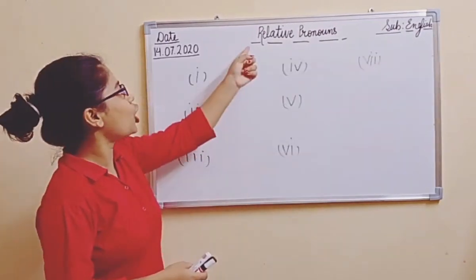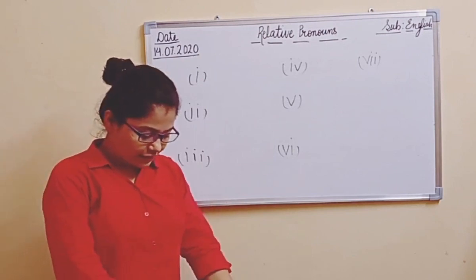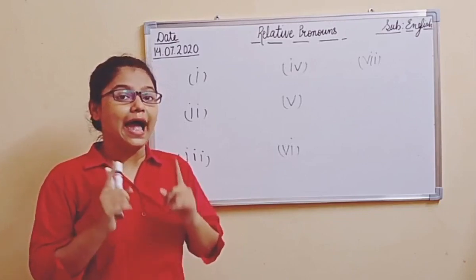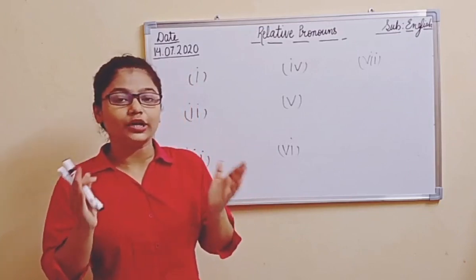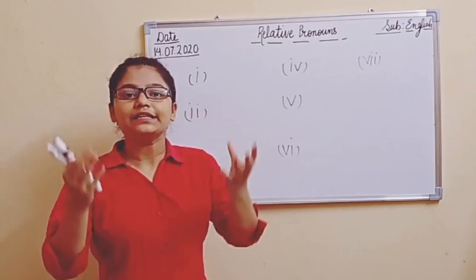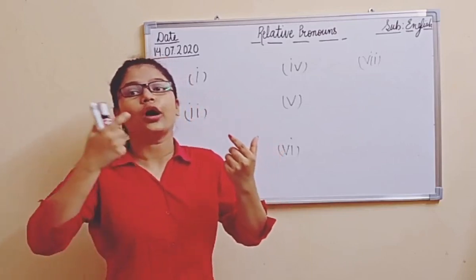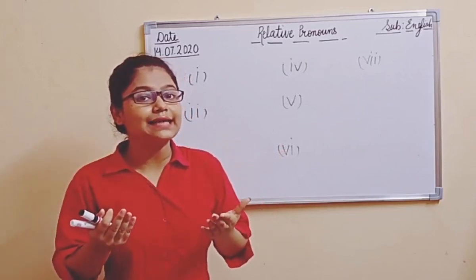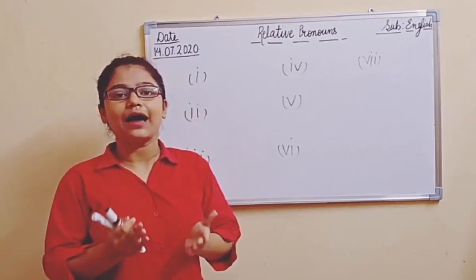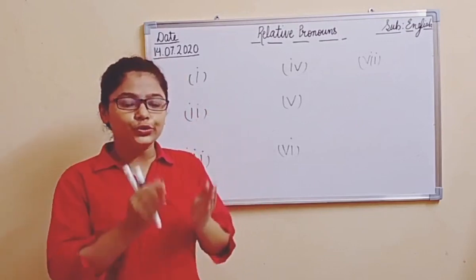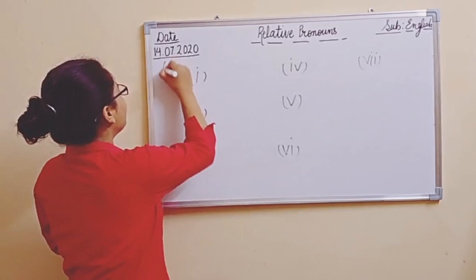Now students, based on the concept of relative pronouns, we will be doing exercise number G, which is given on page number 30 of your book, and you are going to fill the book with the help of examples. Now all of you understood what are relative pronouns? Basically, relative pronouns are the pronouns that relate the noun with the other group of words. And what are the examples? Who, whom, whose, that, which, all these are relative pronouns, right? So by using these relative pronouns, let us do the exercise number G, page number 30.